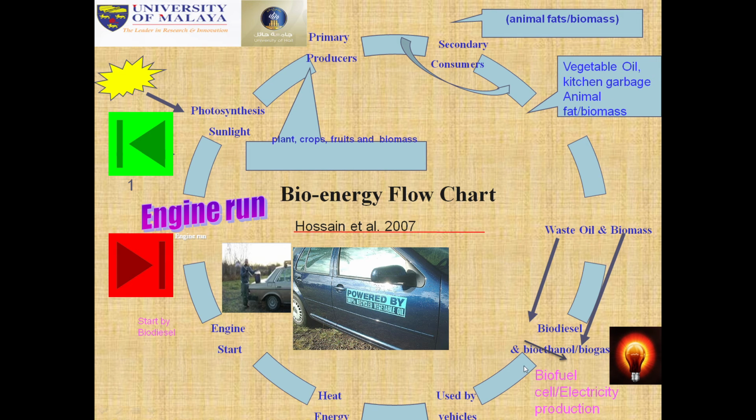After that, biodiesel, bioethanol, then biofuel and electricity production. Then used by vehicles after heat energy. Then the engine starts, the engine runs. So this is called the bioenergy flow chart. You can see here the energy flow chart.